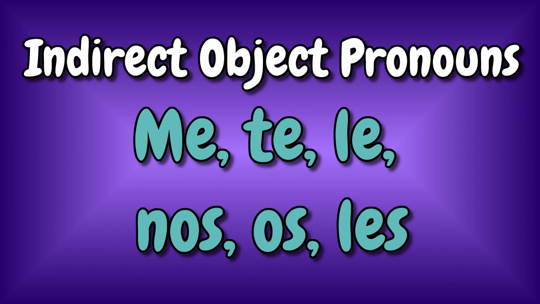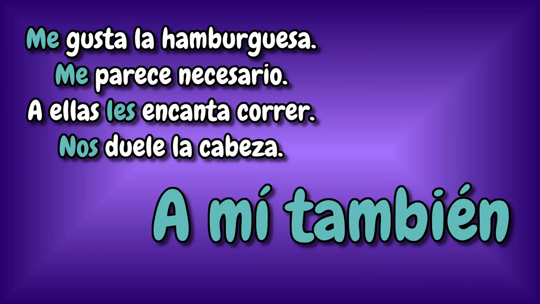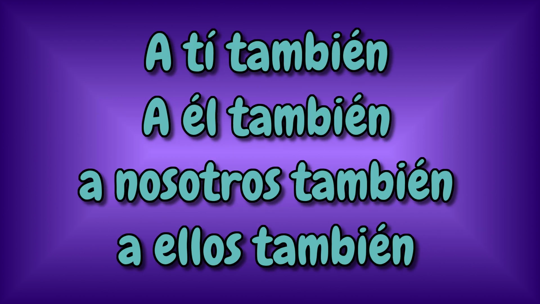In our last lesson, we studied indirect object pronouns, and we learned they are me, te, le, nos, os, and les. In this case, whenever you hear them or see them in a sentence, your response should be a mí también. You can also use other pronouns depending on who you are talking about. You can also say a ti también, a él también, a ella también.